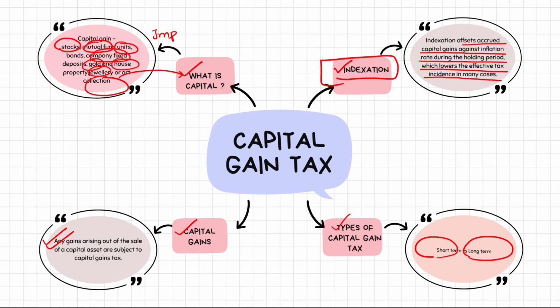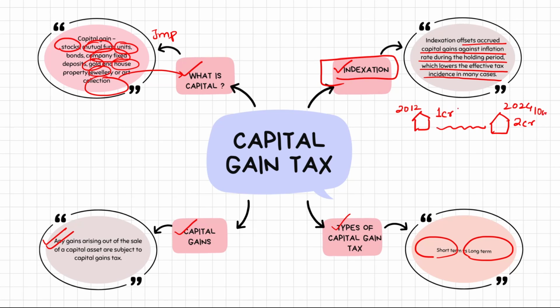Let me explain what this means. Suppose you bought a home in the year 2012 and the home price is 1 crore. You want to sell this home in 2024, and the price of this house, if you consider the inflation, is suppose 2 crore, and you are selling the house for around 10 crore.